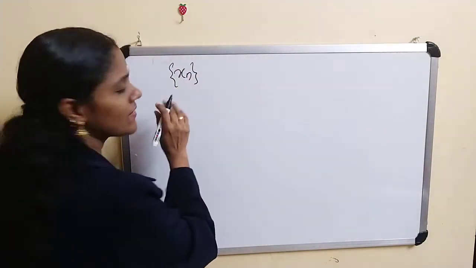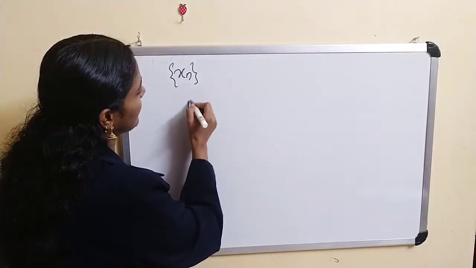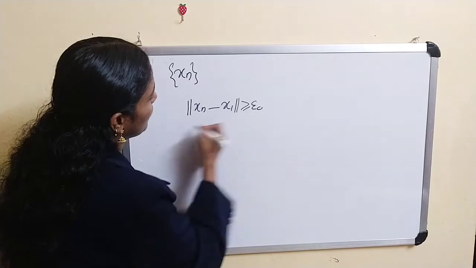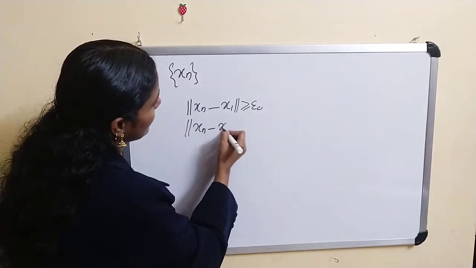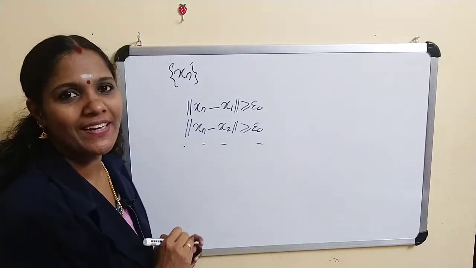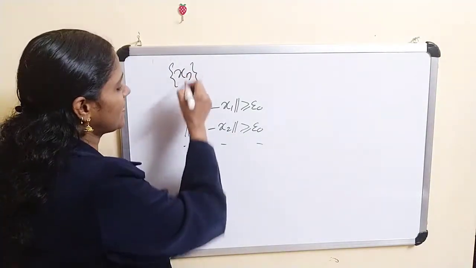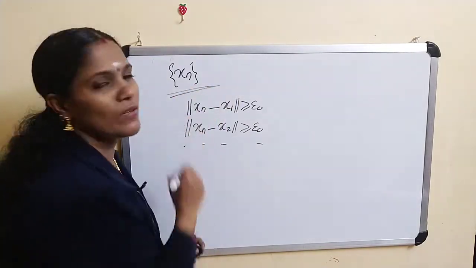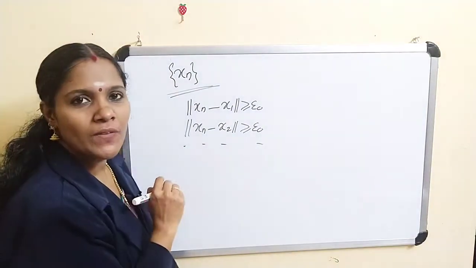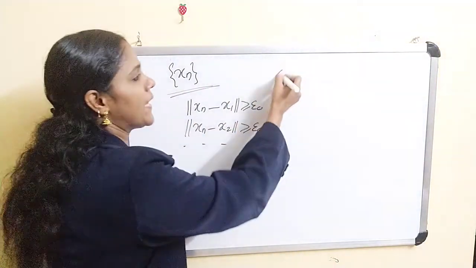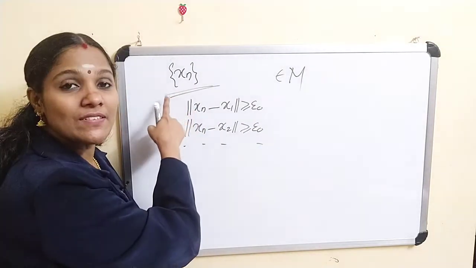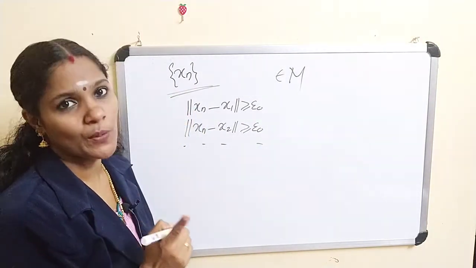Thus we get a sequence xn such that, what is the meaning of the xn? For xn, clearly norm of xn minus x1 is greater than or equal to epsilon naught, norm of xn minus x2 is greater than or equal to epsilon naught, etc. So if you choose xn, then we get this. Thus we get a sequence xn. Now clearly this is a sequence in M, and clearly this sequence does not have a Cauchy subsequence.